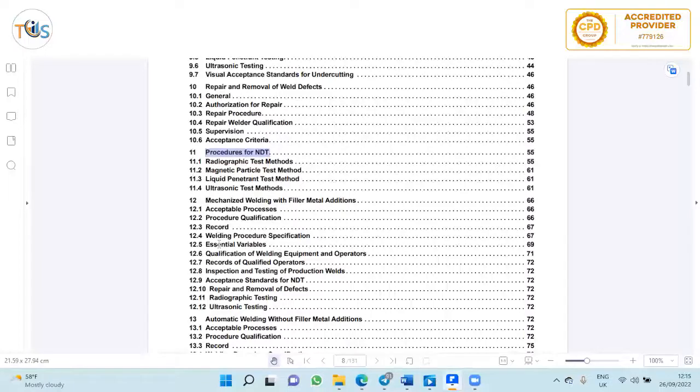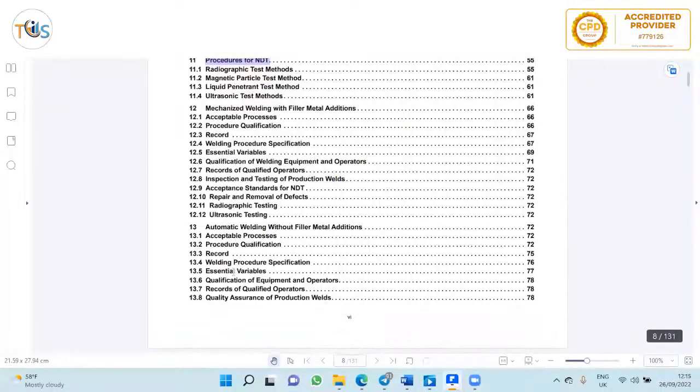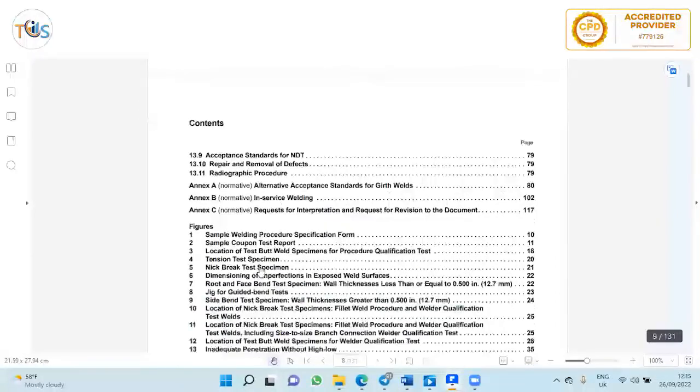And the other items like essential variable, non-essential variable, qualification, automated welding, and acceptance standards for NDT, etc.